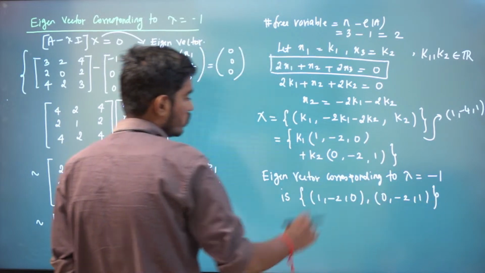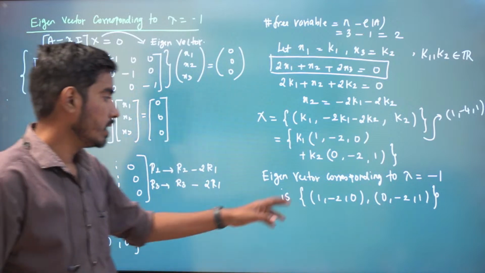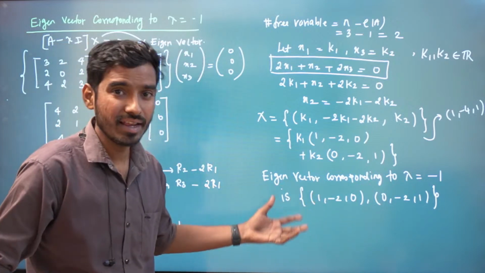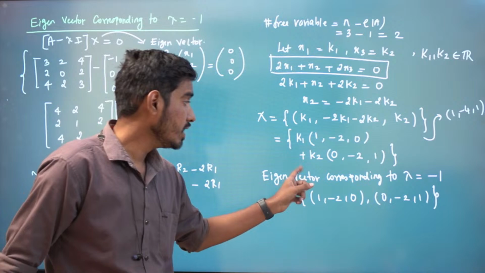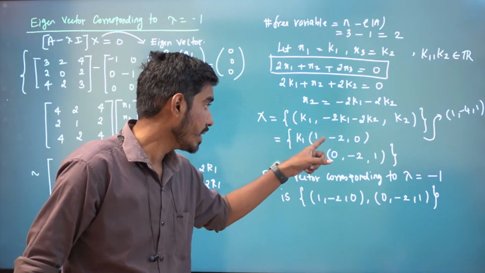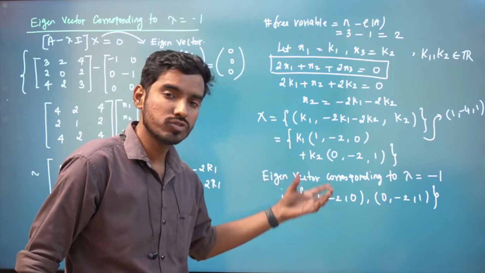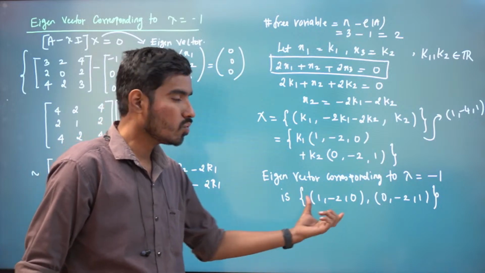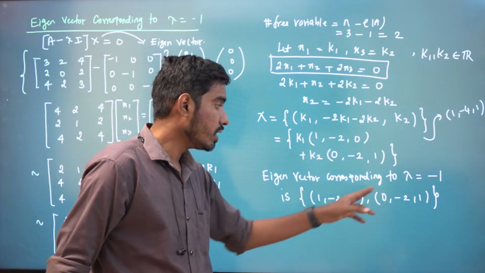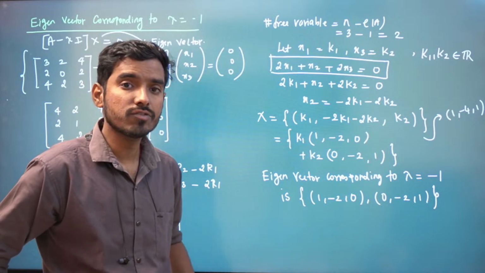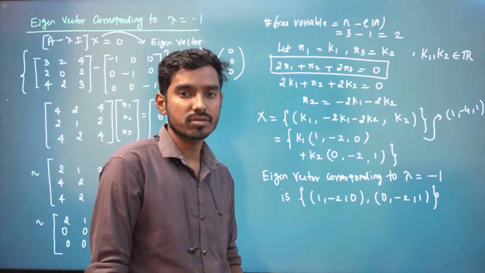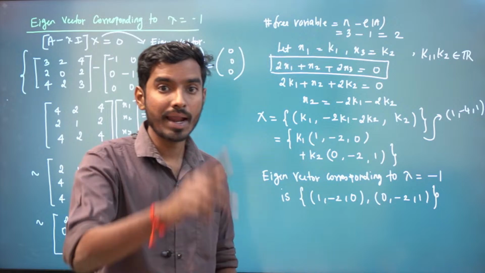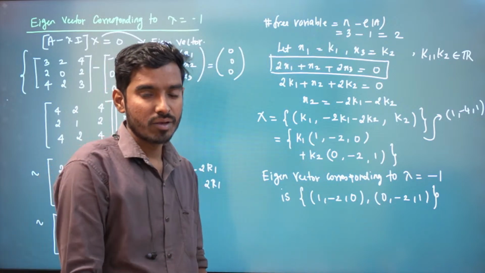So these are the two linearly independent vectors. Any linear combination of these, k1 times this plus k2 times this, is also an eigenvector, but I take one. So these two vectors are our basis for the eigenspace corresponding to lambda equal to minus 1.